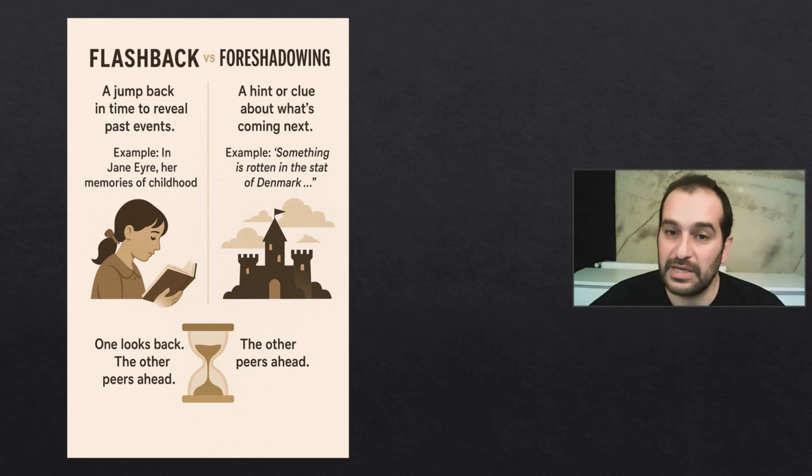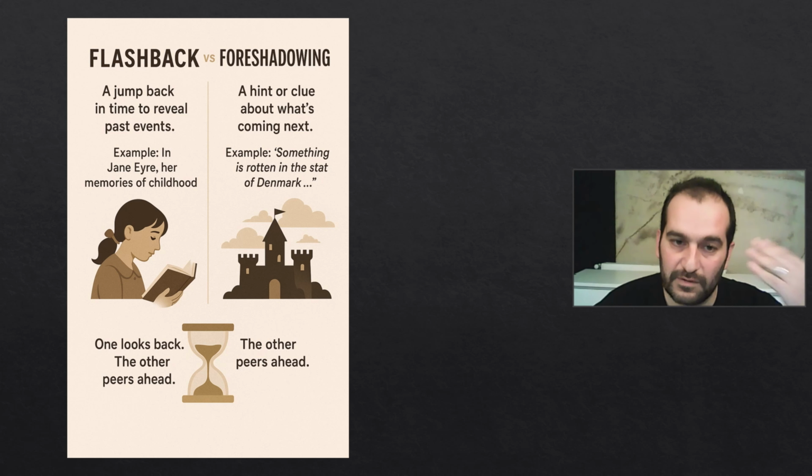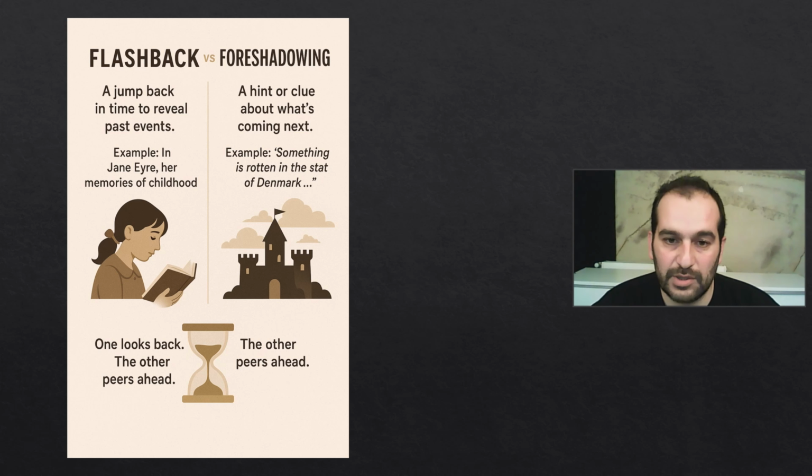Meanwhile, foreshadowing is the opposite. It's not quite the opposite, but let's say it talks about the future. It's a hint about what's coming next. Like if you remember in another video, we talked about Romeo and Juliet. In the first chapter, Shakespeare writes, the ill-fated lovers are going to... So here, Shakespeare gave us a hint about the future, that something bad is going to happen to the two lovers. This is called foreshadowing, the hint that is given at the beginning of the story.